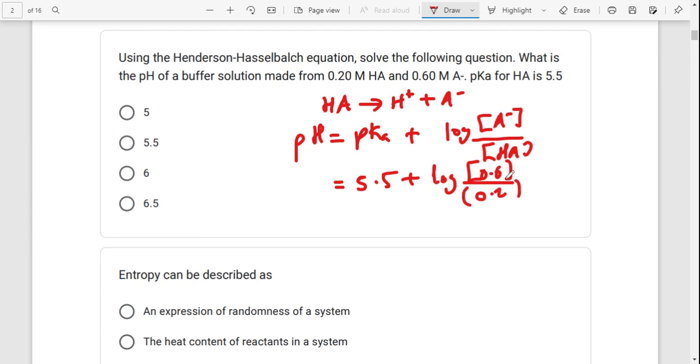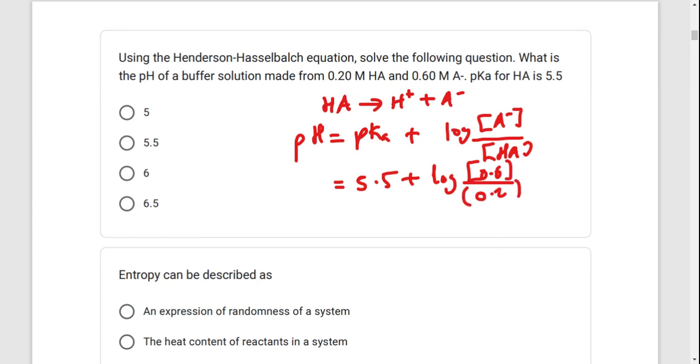So we have 5.5 plus log of 3, because 0.6 over 0.2 is 3. That gives us 5.97, which is about 6. So that is the answer there.